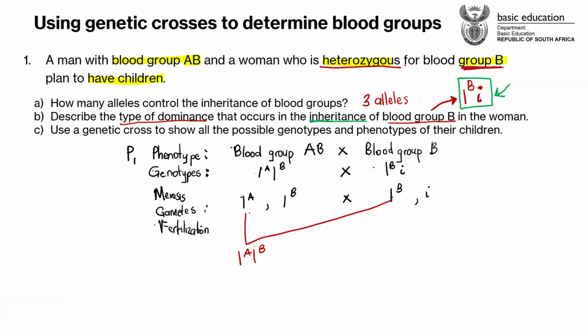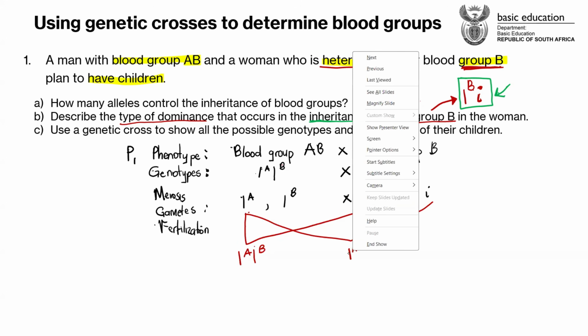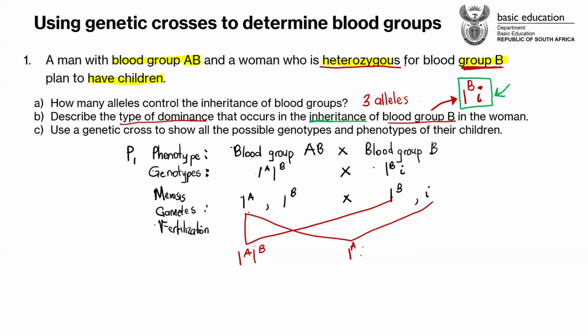What about if we take this gamete with A and we cross it with this small letter i? We can see that's going to be I^A with a small letter i. I^A with a small letter i. Okay. And then what about this I^B? Yes, Sam. Cross it with I^B there.